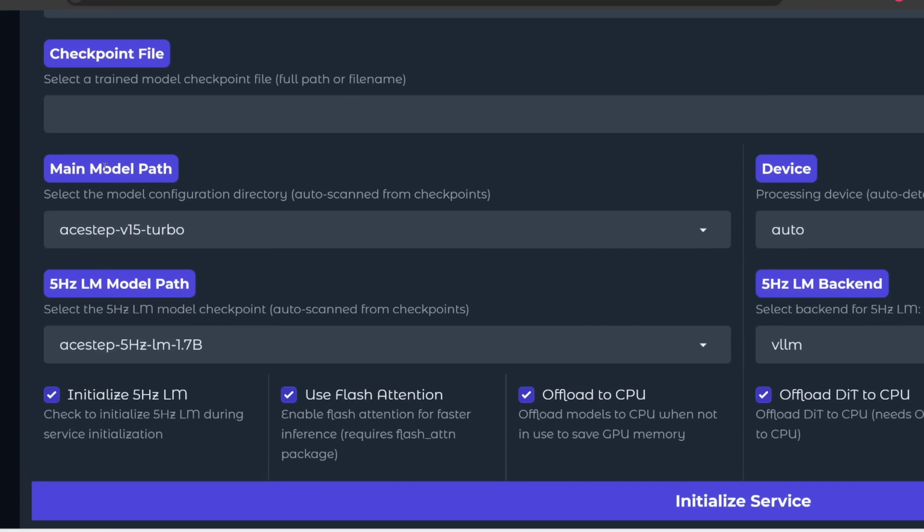Notice that here there are 2 different models, so let's first go over how AceStep 1.5 actually works.